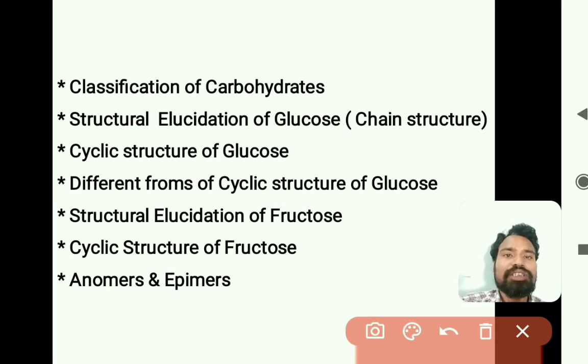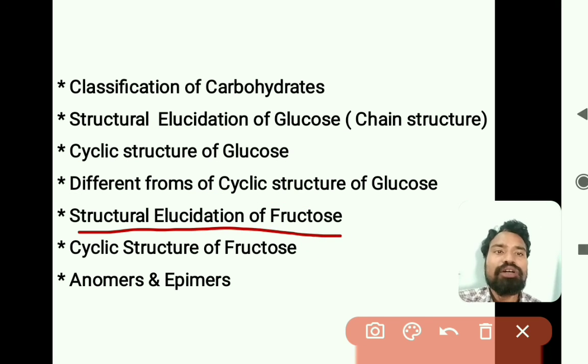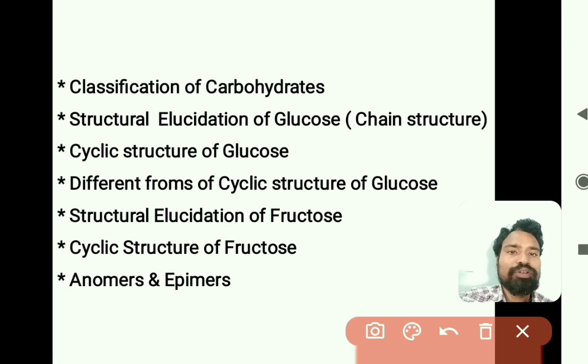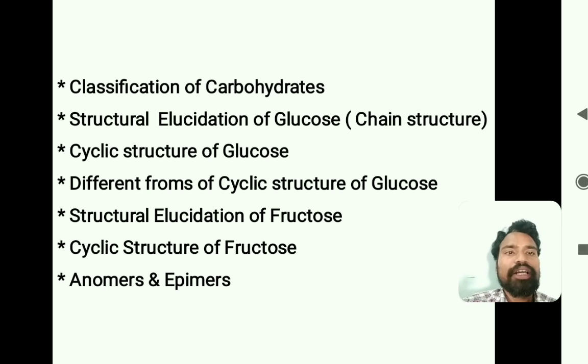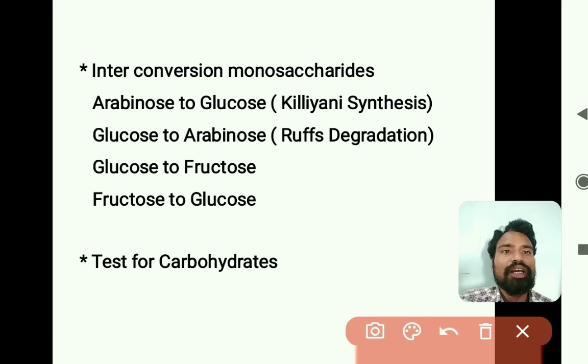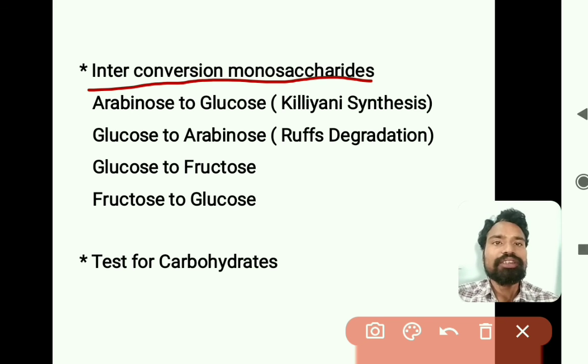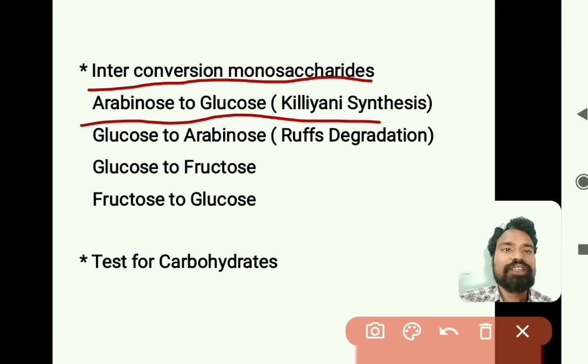After that, we discussed structural elucidation of fructose, that is the open chain structure. Next is the cyclic structure of fructose, that is alpha-D-fructofuranose and beta-D-fructofuranose. After that, anomers and epimers, and examples for anomers and epimers. After that, interconversion of monosaccharides: arabinose to glucose, which is called Kiliani synthesis, aldopentose to aldohexose.